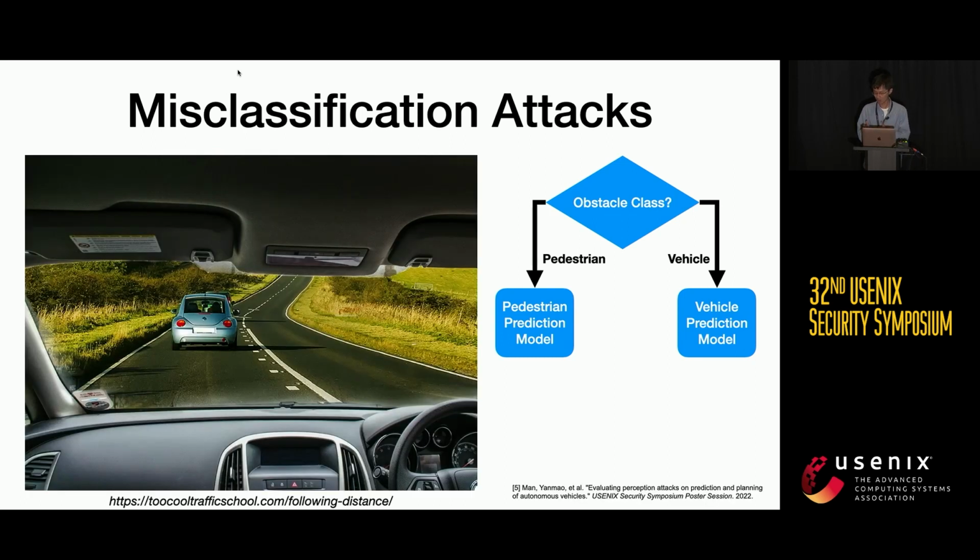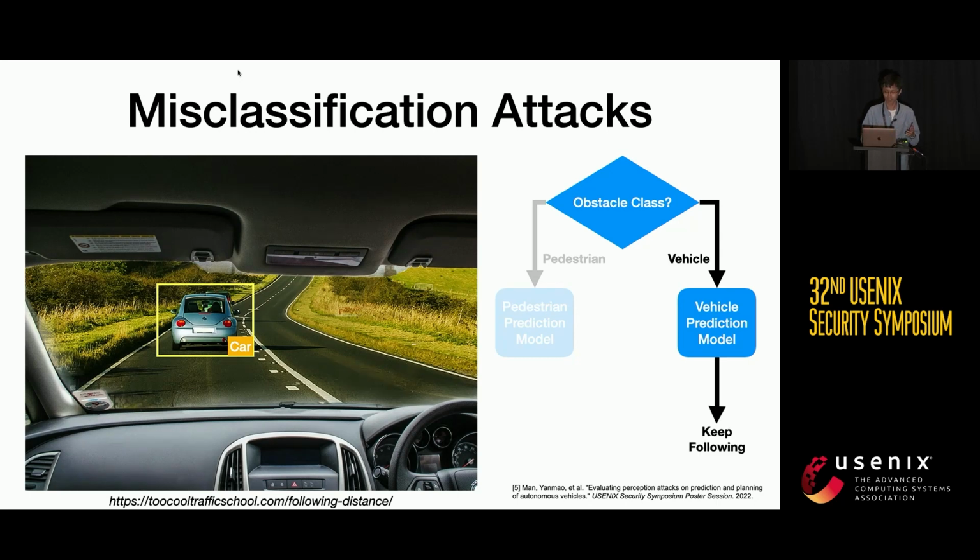Let's say we're on the highway, autonomous driving, and there's a car in front of us. Normally, we can recognize it and label it as a car. In that case, it will use the vehicle prediction model for the future trajectory prediction. Then according to the prediction, the planning module would say, okay, he's running at 60 miles per hour, I'm at 62, so I can keep following.